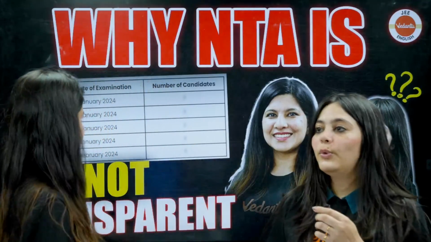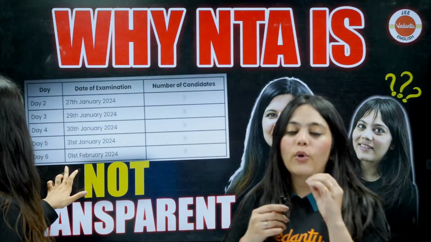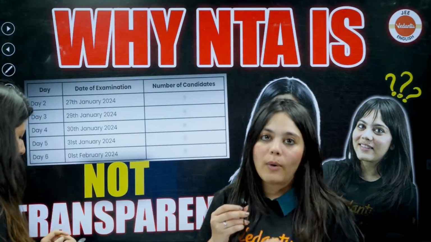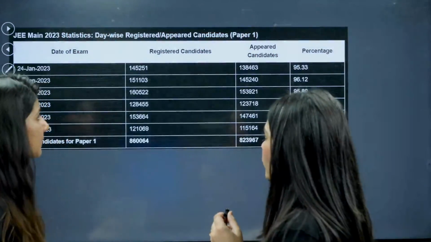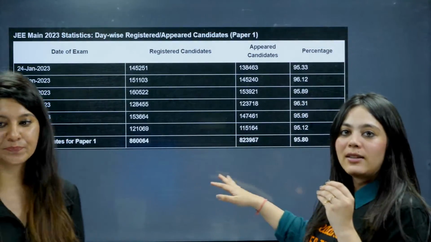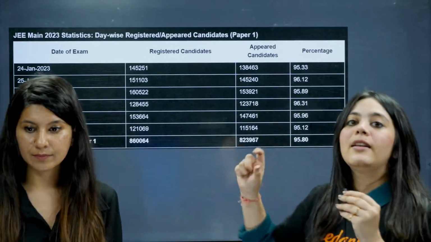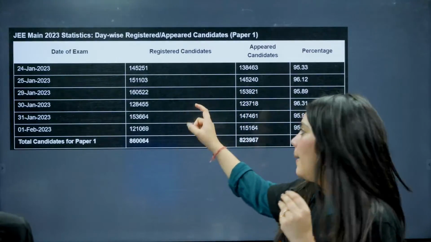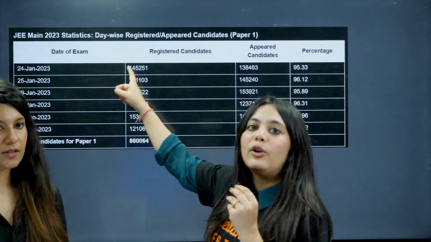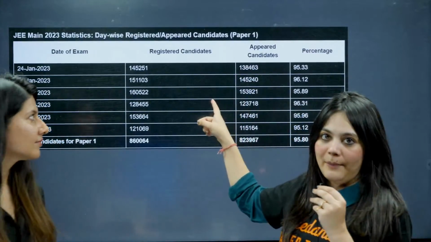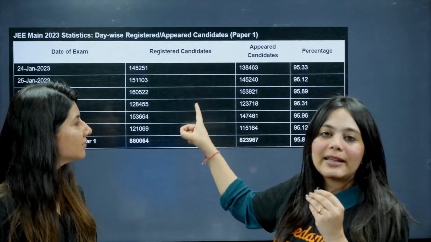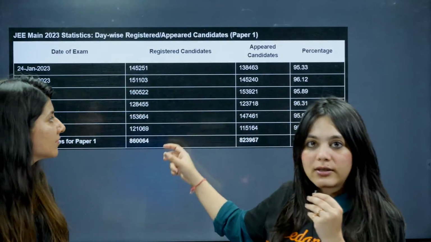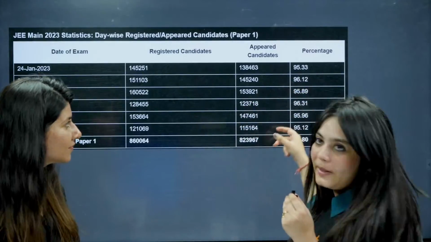Yeah. So we're going to tell you right now what we're talking about. The data that NTA has released is not proper. What data are we talking about? Okay, can you see this? This is the data regarding the number of students who registered for the JEE exam on the given date, and the number of candidates who appeared on that exam. This is 2023 data, and date-wise they have released the number of candidates registered as well as the number of candidates appeared on that exam.